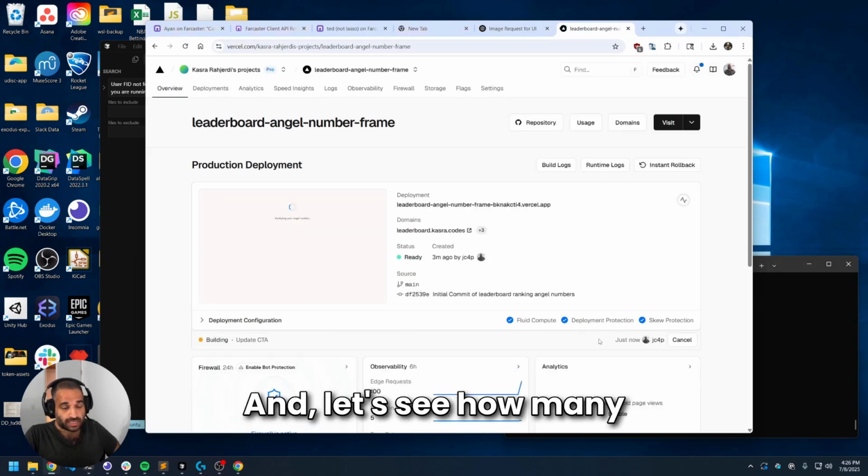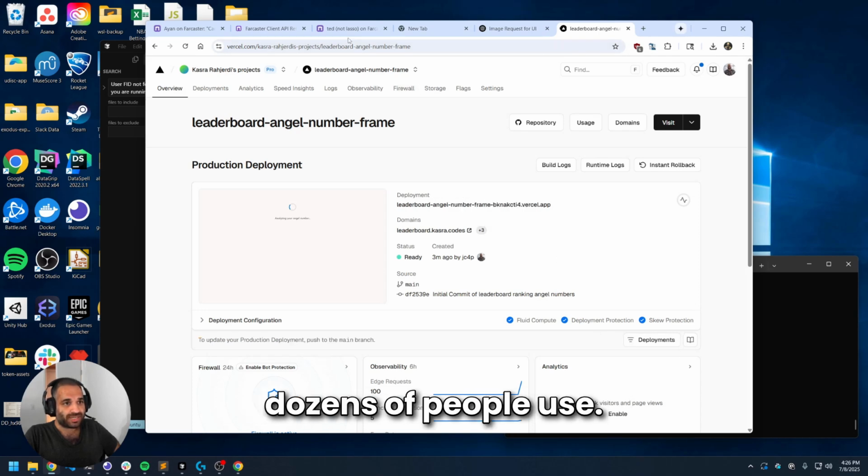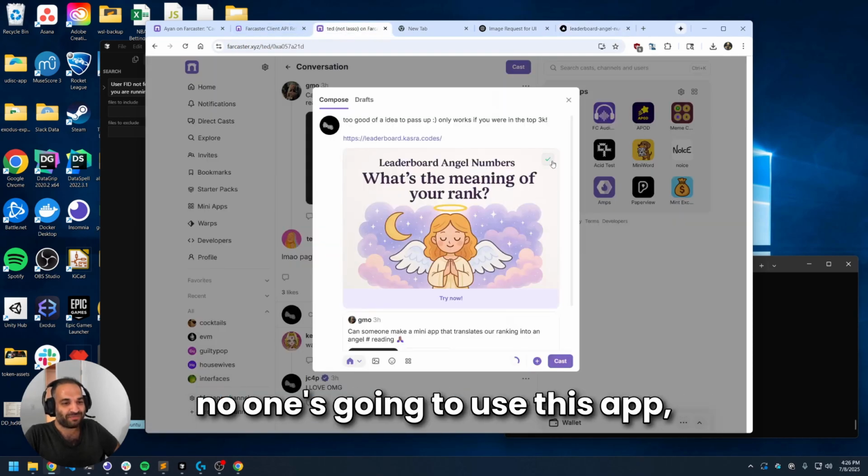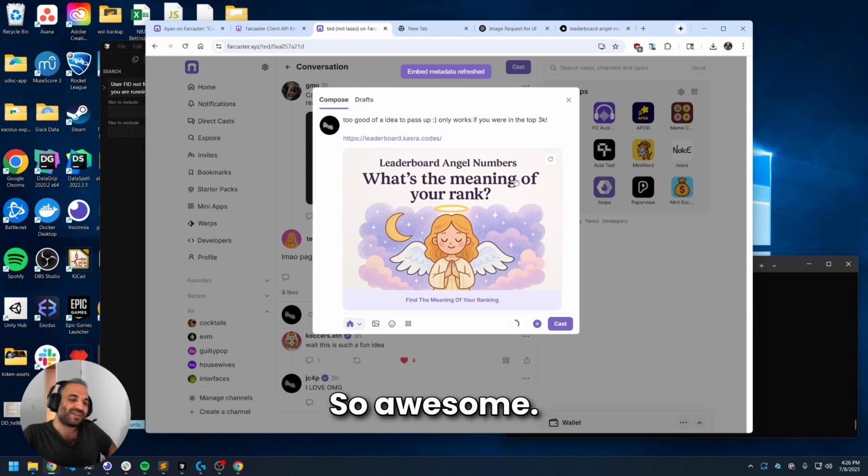And let's see how many dozens of people use it. Now, I was going to be mean and say no one's going to use this app, but it's going to make people smile. It's cute. So awesome.